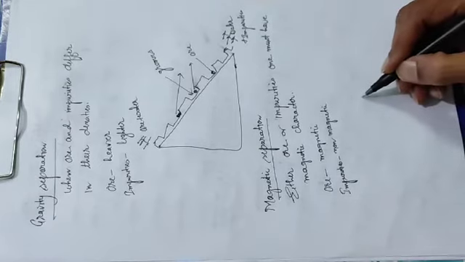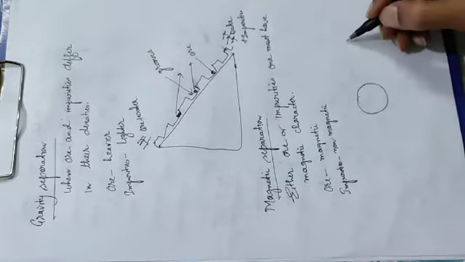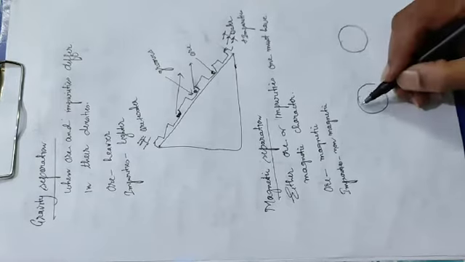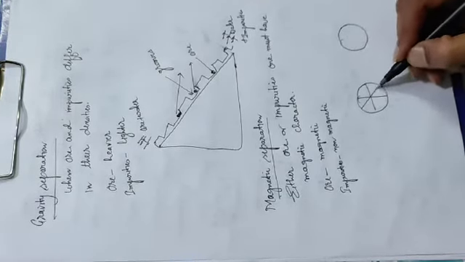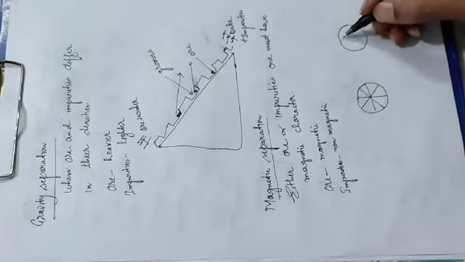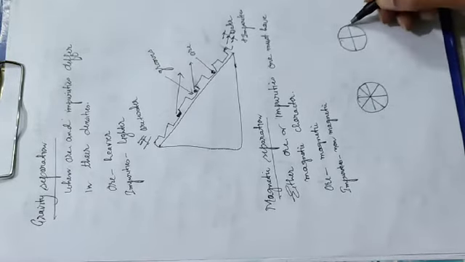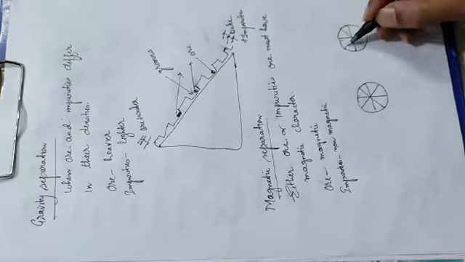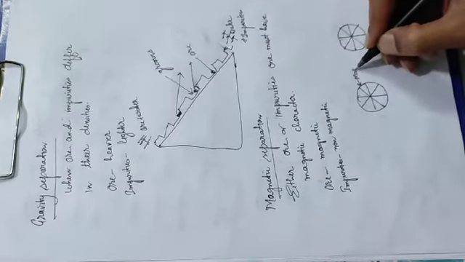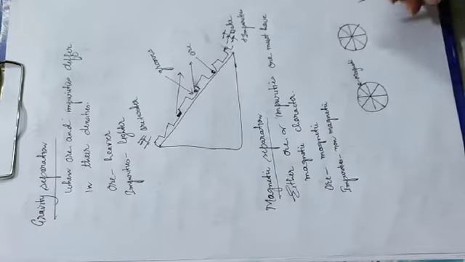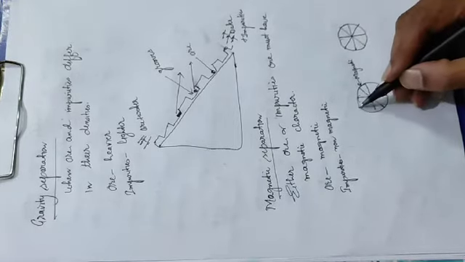So here two wheels are there. Between the two wheels, one wheel is magnetic. This wheel is magnetic, and that one is non-magnetic.